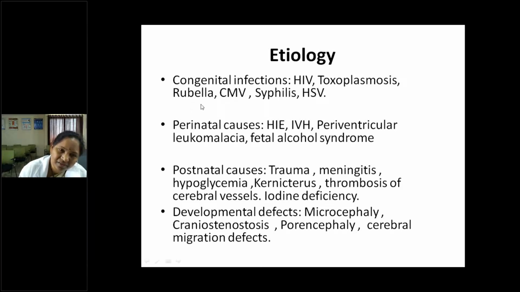We can reduce the incidence of rubella in antenatal mothers, and we can reduce CMV, cytomegalovirus infection, by screening all blood before transfusion, and other STDs like syphilis and herpes simplex virus infection can also be prevented by safe sexual practices. They can avoid this infection in the antenatal mothers. So these are the infections which can cause mental retardation in children. So good antenatal care is needed.